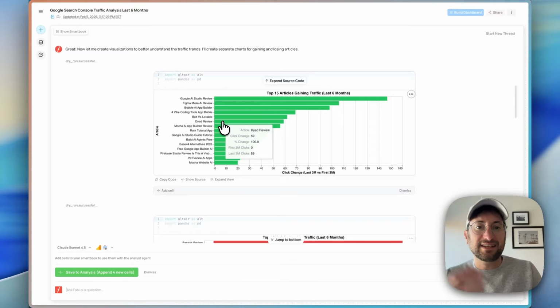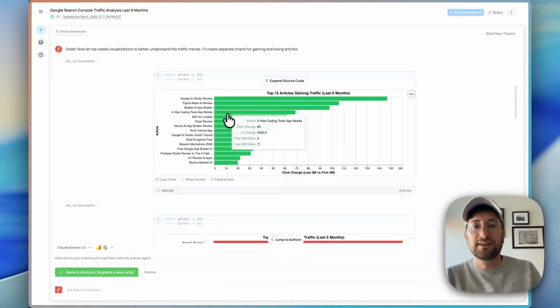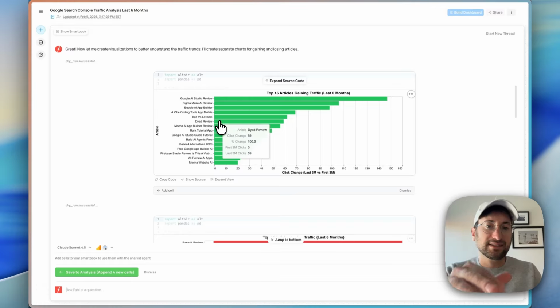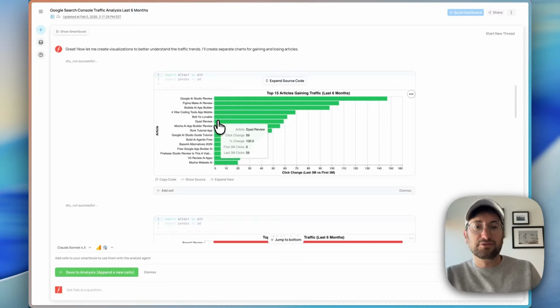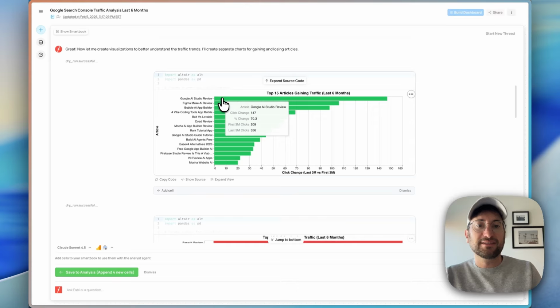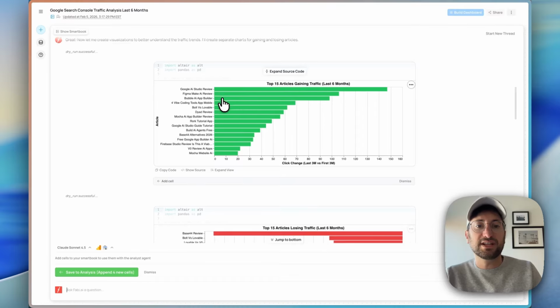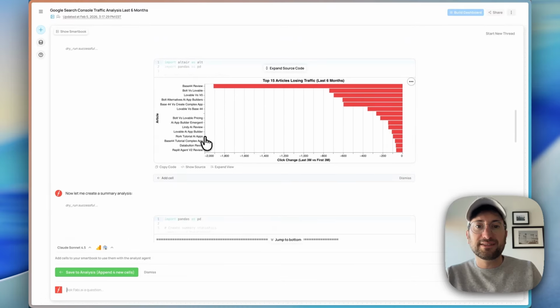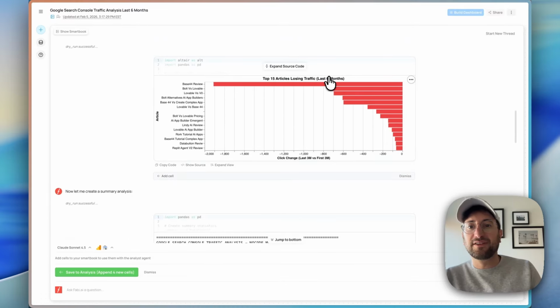And you can see the click change over time. Some of these, it might just be because they're new, like the Dyad review, for example. It looks like it's 59 clicks now, but the first 3 months was 0 because it just didn't exist. But this one has been around, and we can see for Google AI Studio, first 3 months was 209, last 3 months was 356, so 70% change. So here we can see the top 15 articles losing traffic over the last 6 months.